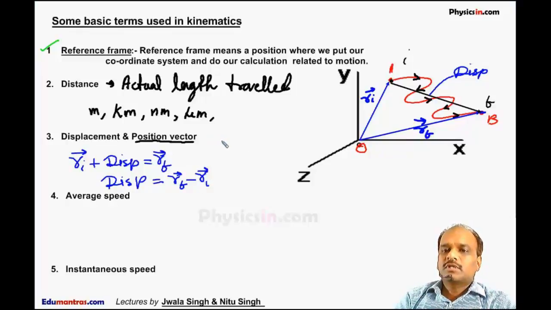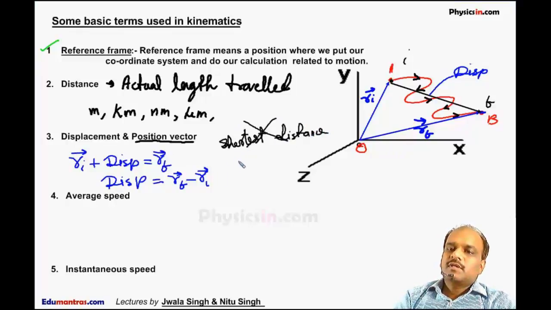Sometimes students get confused and say displacement is shortest distance. Actually, shortest distance is not displacement, it is the magnitude of displacement. Because displacement is a vector quantity, it has magnitude as well as direction, whereas shortest distance is a scalar quantity, it only has magnitude. So we can never say shortest distance is equal to displacement, but we can say the magnitude of displacement is shortest distance.